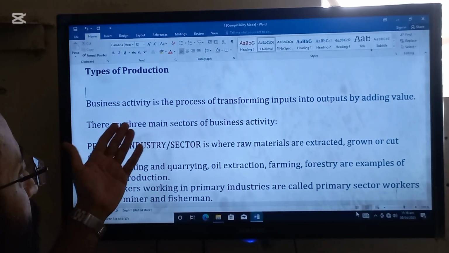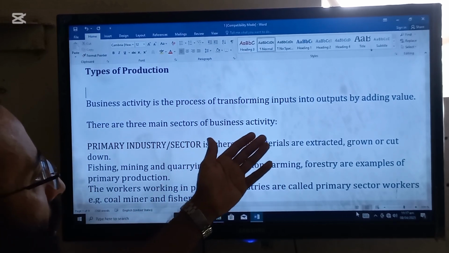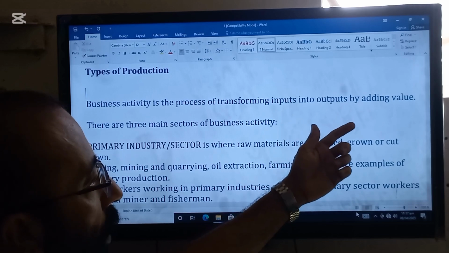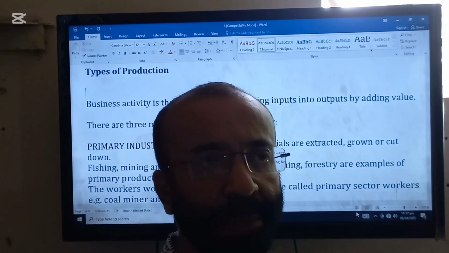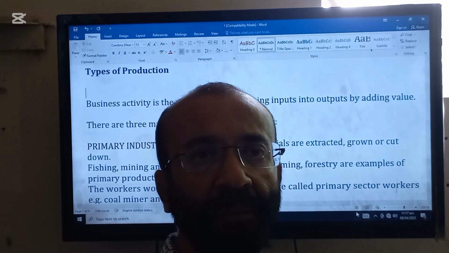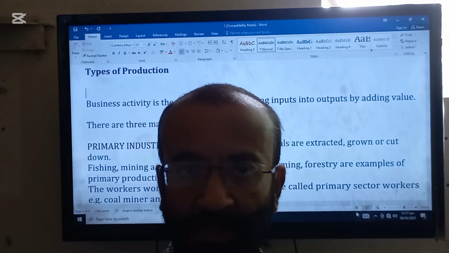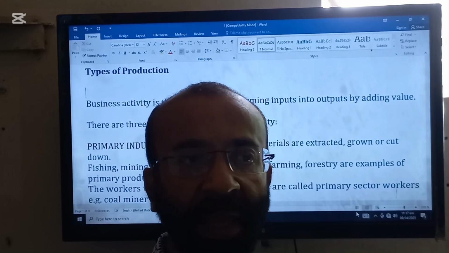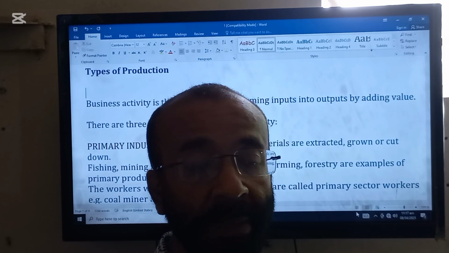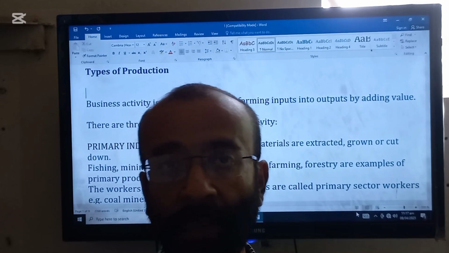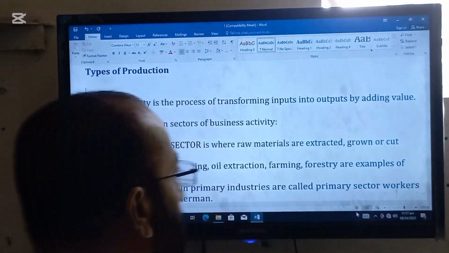Business activity's definition: what is business activity? Business activity is the process of transforming inputs into outputs by adding value. For example, we can take cutting wood in the forest. Then we take the wood to the workshops, and then we cut it into making different kinds of things. So transforming inputs into outputs by adding value is called business activity.